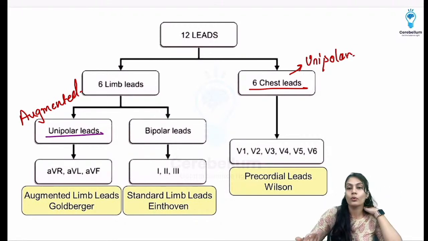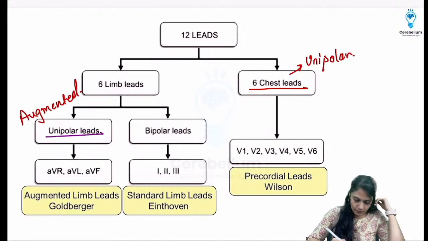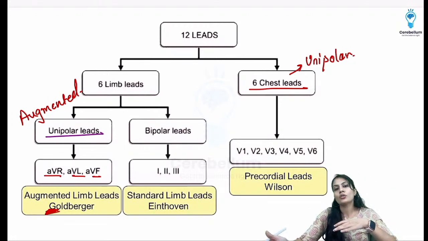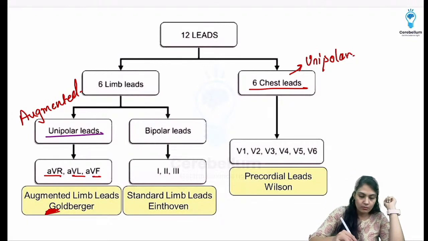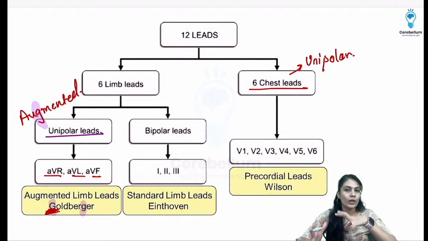Unipolar and bipolar, but you can write that as well. Okay, so AVR, AVL, AVF, I told you that augmented leads are called Goldberger leads. How to remember? There are two G's in this. That is the Goldberger and augmented lead. That's how you can correlate it and remember what it is called.